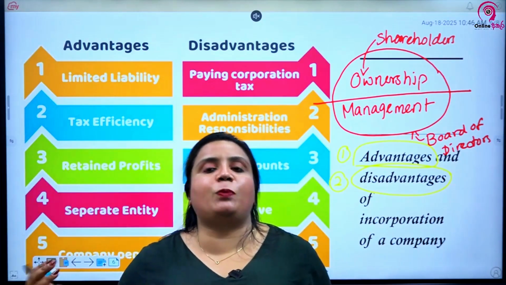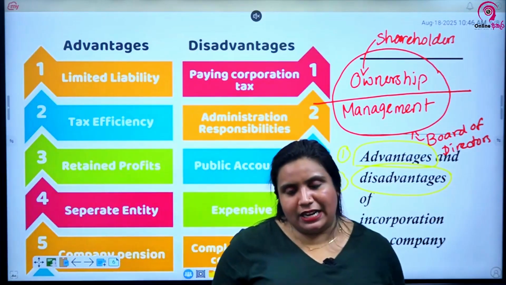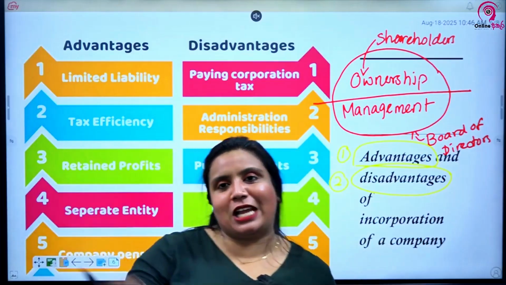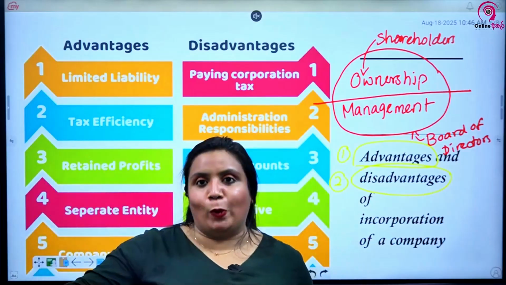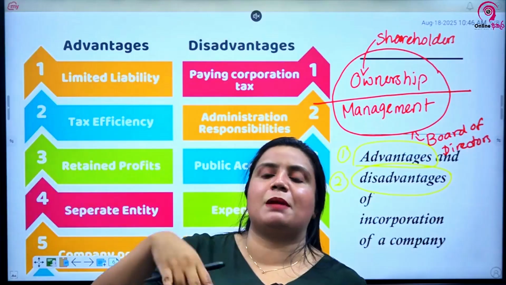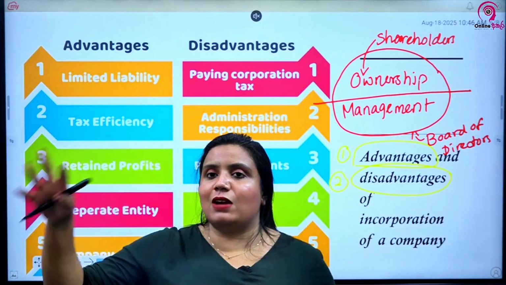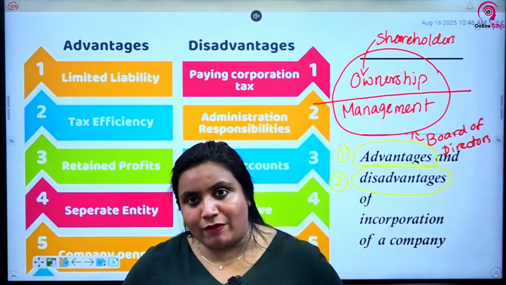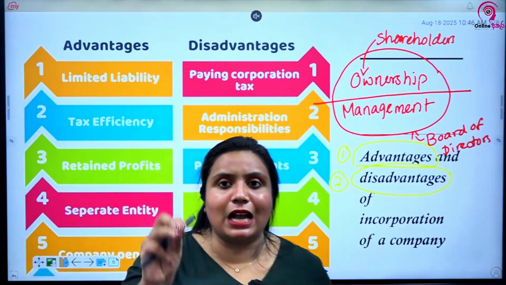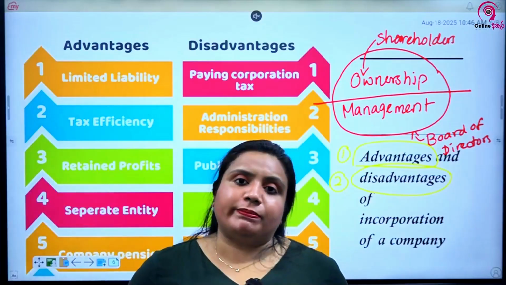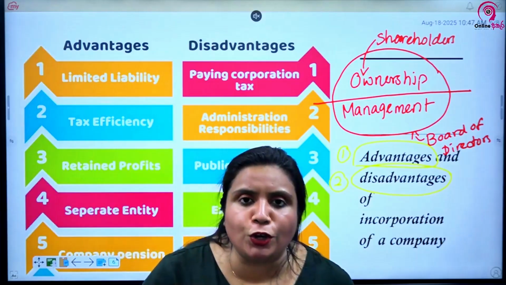Third one, complex procedure. Everything in a company, sometimes doing it is difficult. Earlier I said that transferability of shares is easy. Of course, the concept of transferability is easy, but when you go to the procedure, it's a big procedure. Sometimes you have to enter into a share transfer agreement, share purchase agreements, then how shares are going from one person to another. They have to have a company copy, have to inform the registrar. So many procedures. Even when you are changing the company name, so many things have to be filled in, right? You have to inform the registrar every step of the way.